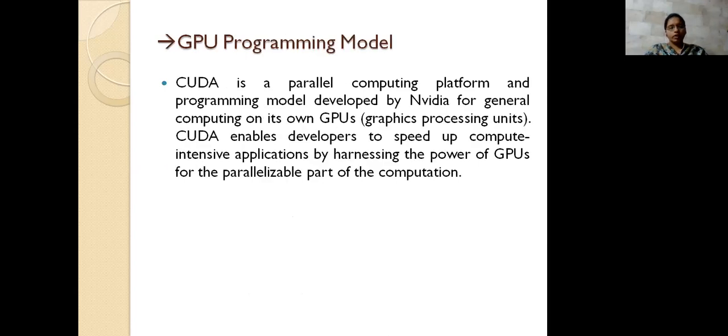So that is CUDA. How does the GPU get modeled? Here we use another thing called the CUDA core.